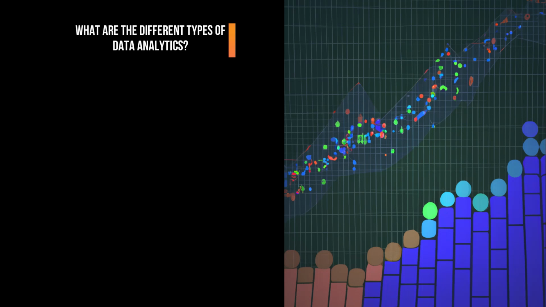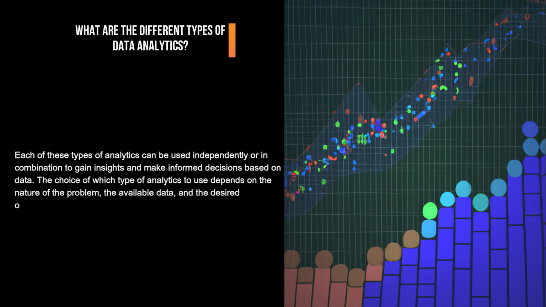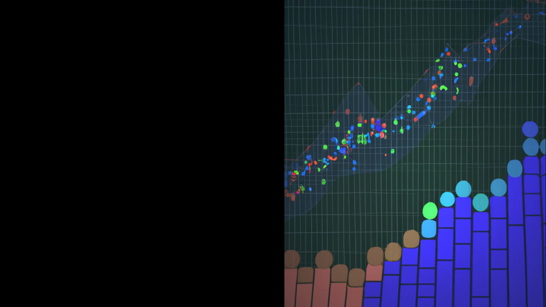Each of these types of analytics can be used independently or in combination to gain insights and make informed decisions based on data. The choice of which type of analytics to use depends on the nature of the problem, the available data, and the desired outcome.